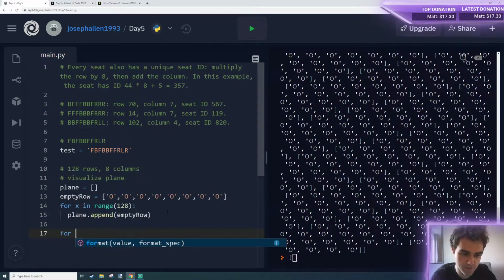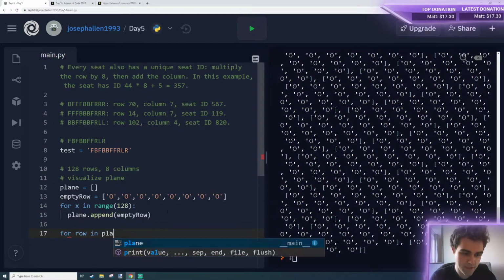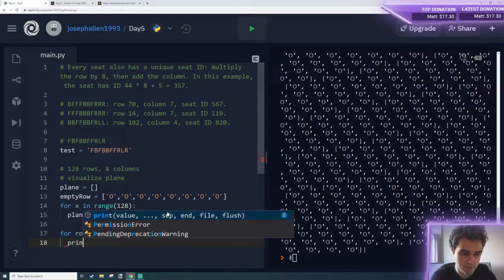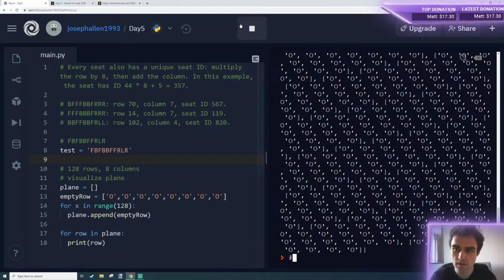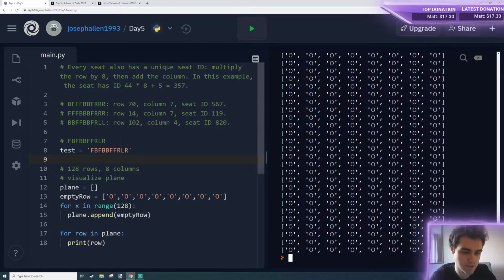Visualize the plane: for row in plane, print row. That looks okay. I'm going to join it just because I want to.